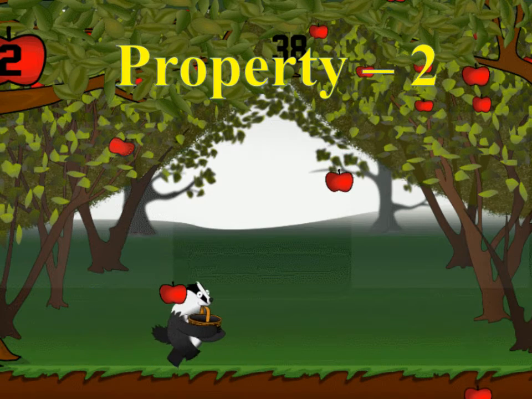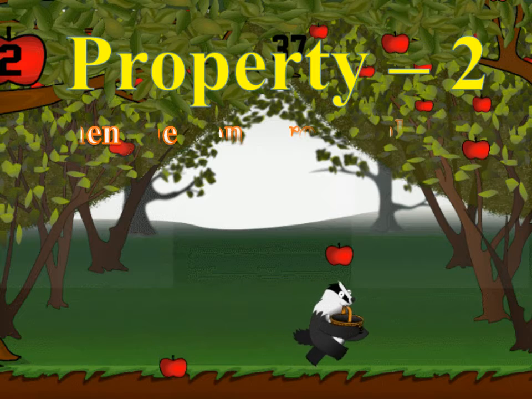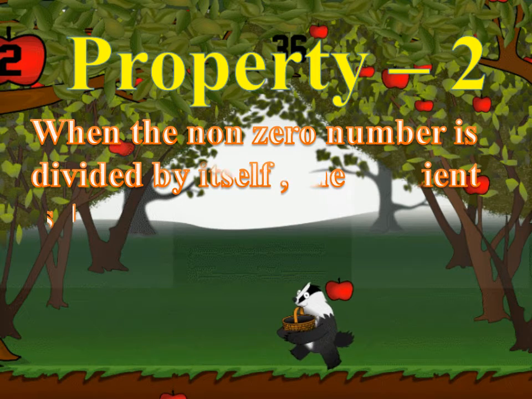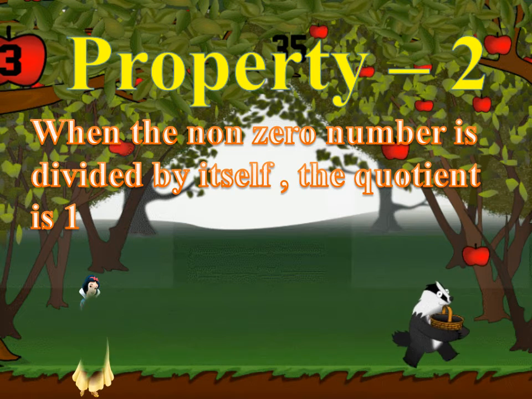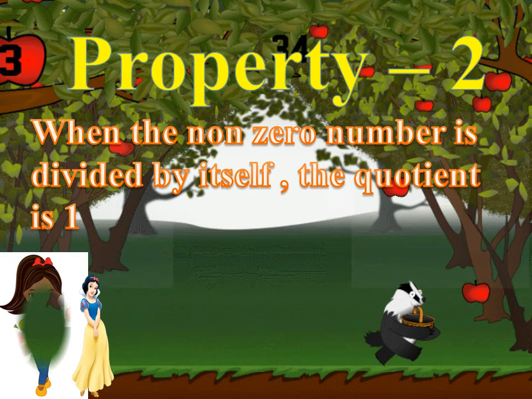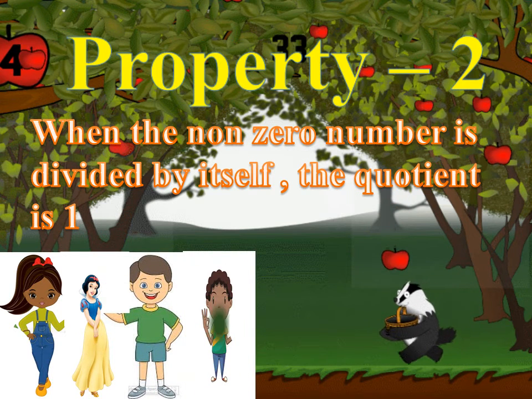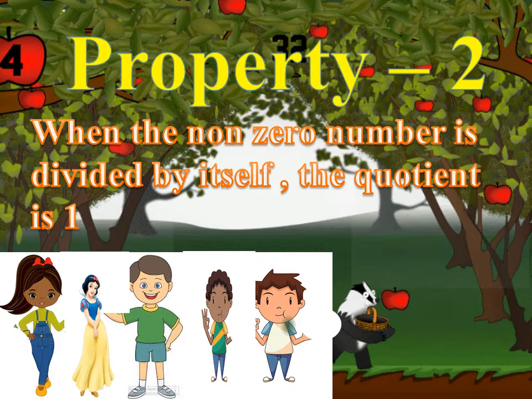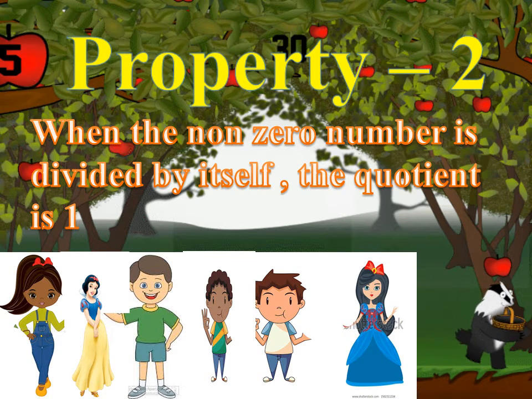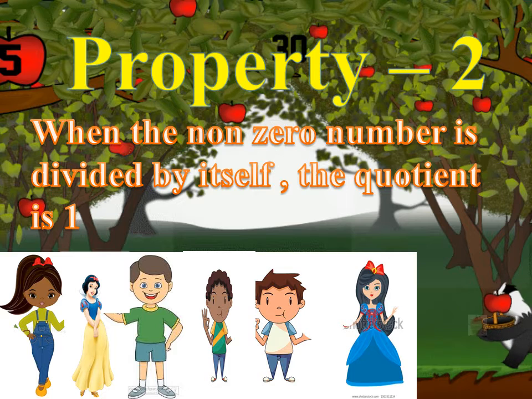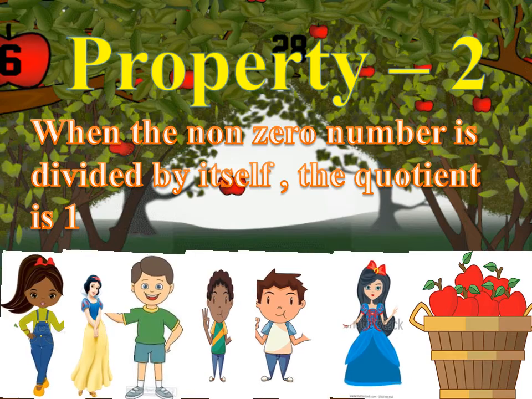Property 2. When a non-zero number is divided by itself, the quotient is 1. Let us see. We can see here 6 kids and the number of apples in the basket is 6. How many apples does each kid get?